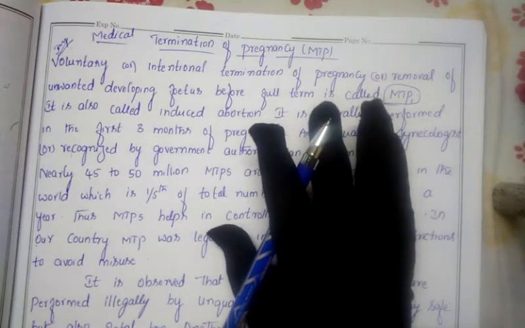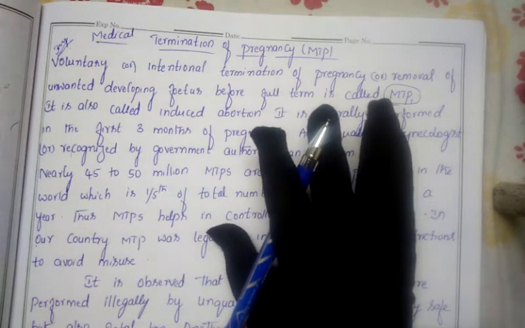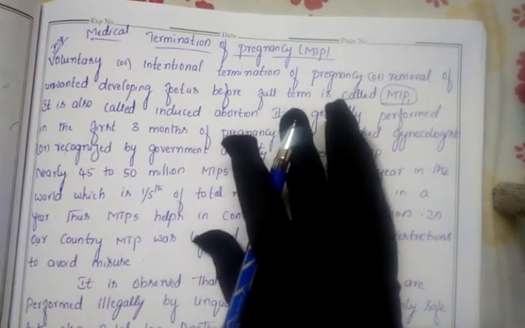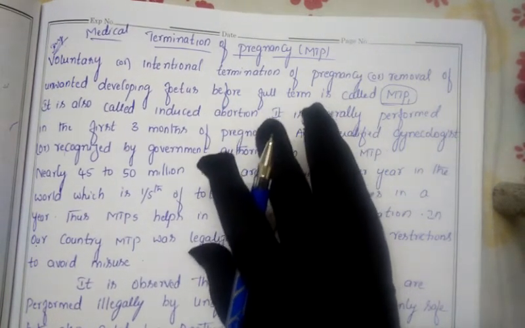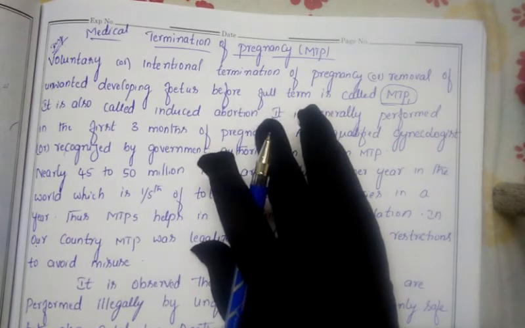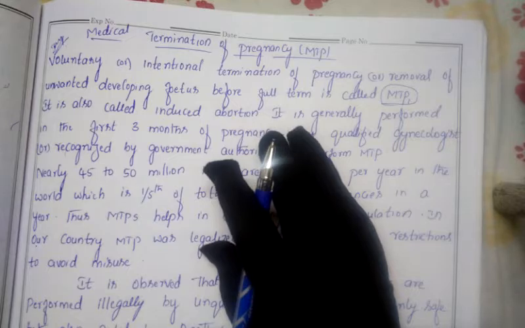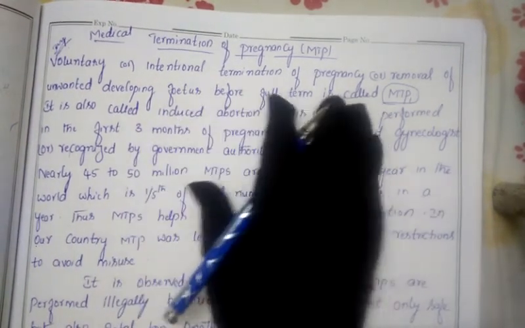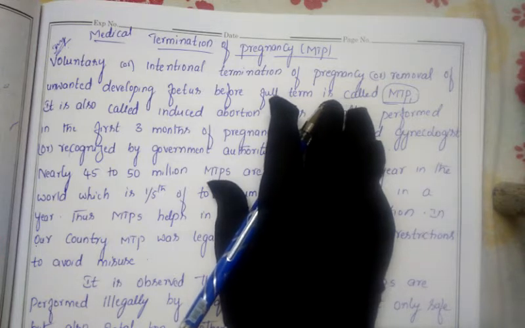Among the contraceptive devices, the condom is one of the most important, and the IUD is one of the most important questions for your exam. Remember, don't forget, IUD is one of the most important questions, and the condom also. Even for 1 or 2 marks, define vasectomy or tubectomy. Such questions may be asked in your exam. Next is MTP. The definition of MTP is also an important question, asked repeatedly, many times in the exam for 1 or 2 marks.